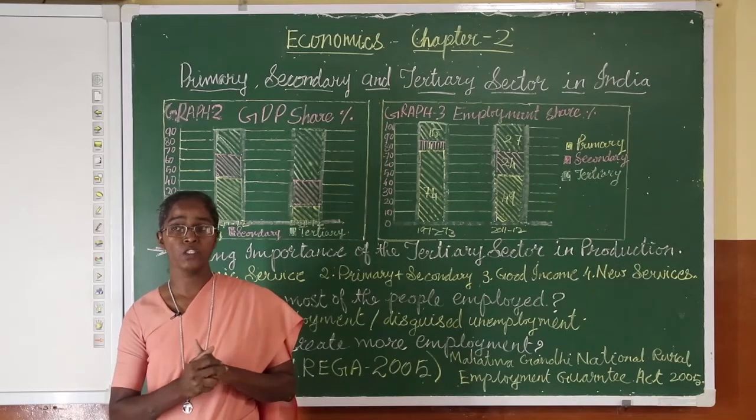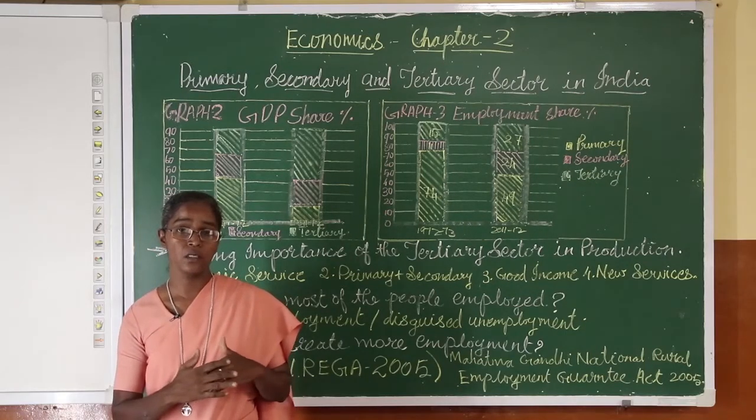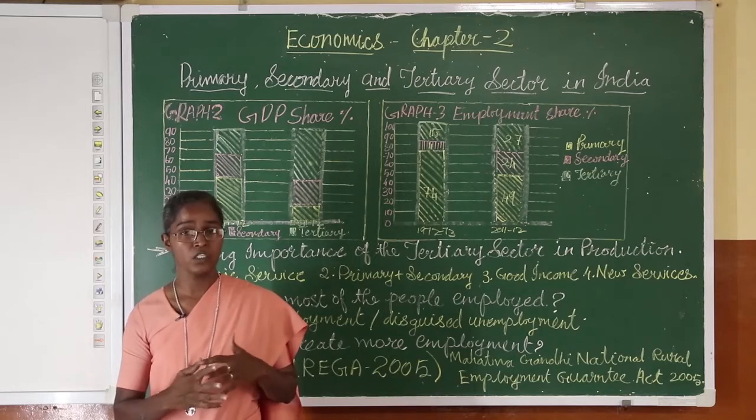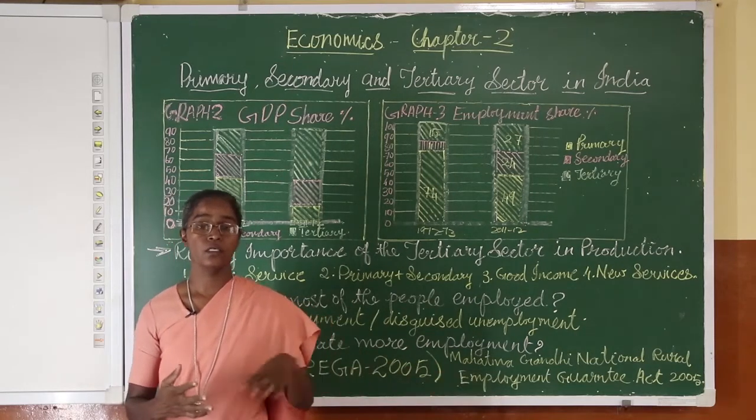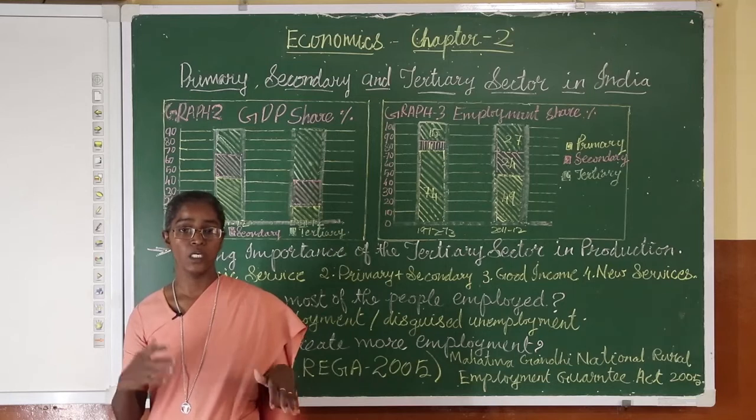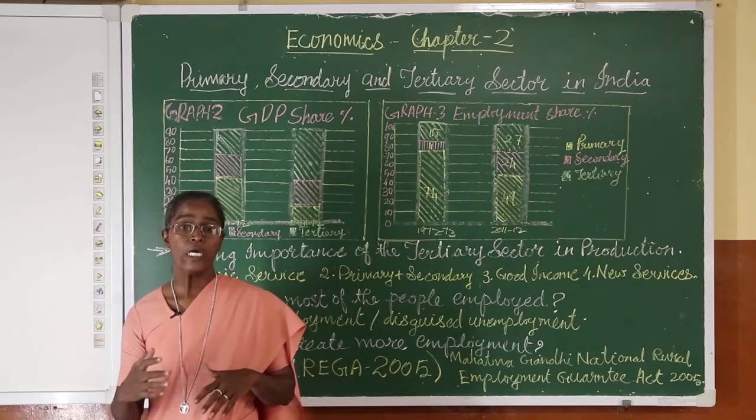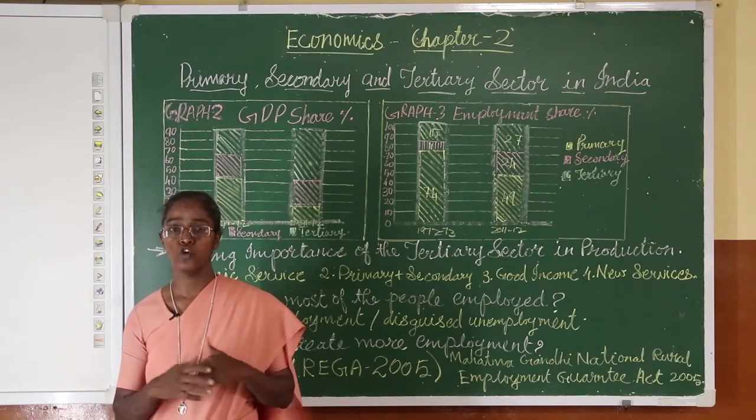Now if the government is good enough, they can create 20 lakh jobs in educational institutions so that these children can be educated. So again it is another reason for creating more employment, more jobs.